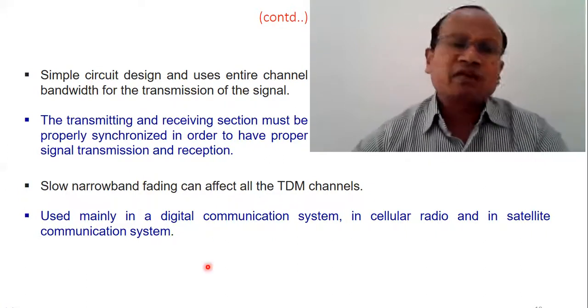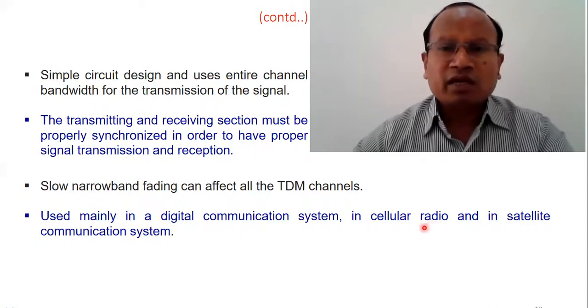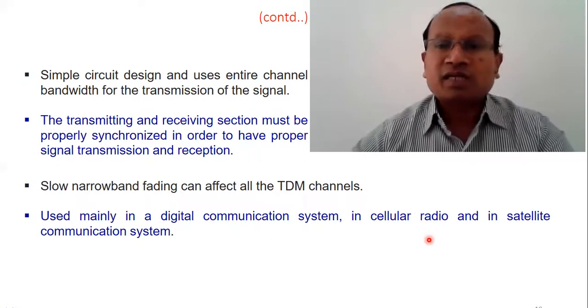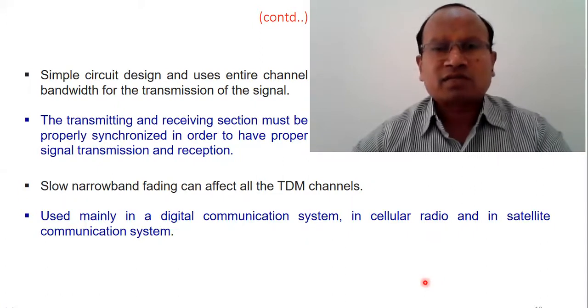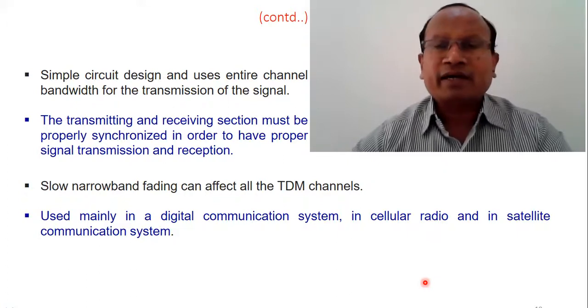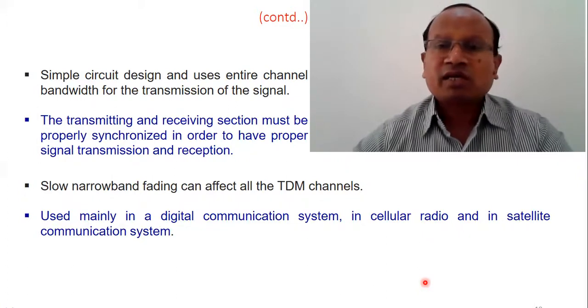TDM is very popularly used in all digital communication systems, in cellular mobile phone communication systems, satellite communication systems, and all digital communication systems. TDM is very popularly used as a multiplexing technique that allows high data rates. That too, high data rates can be obtained utilizing the same channel bandwidth, the same channel capacity.